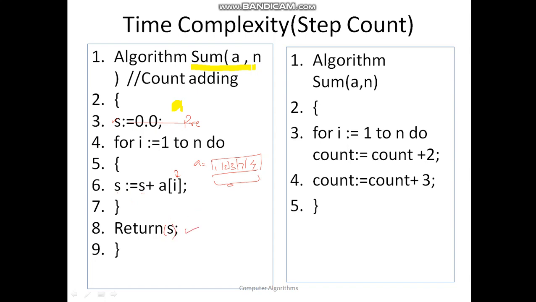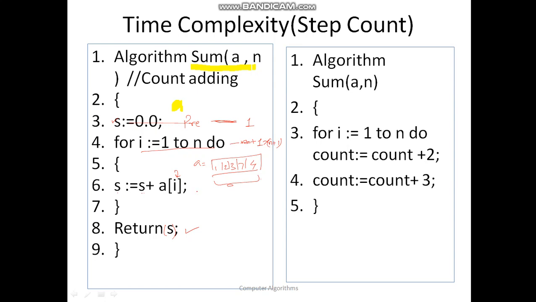Now our intention is to predict how much time is going to be required here. So let us predict how many instructions are going to execute. The first instruction executes 1 time. Now this is a for loop, and this for loop executes n plus 1 times. That means one count for every call of this for loop, so this is executed 1 into n plus 1 times.